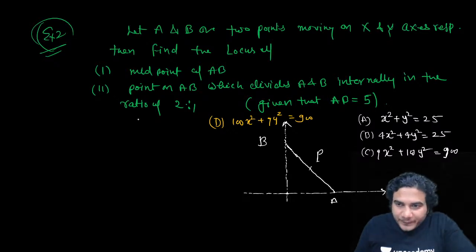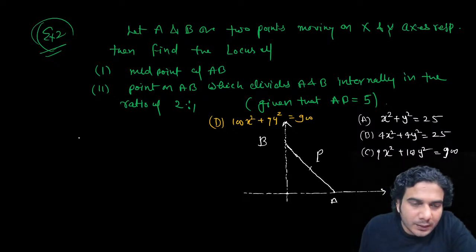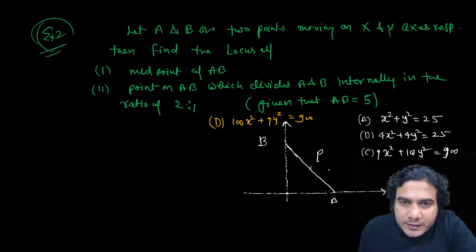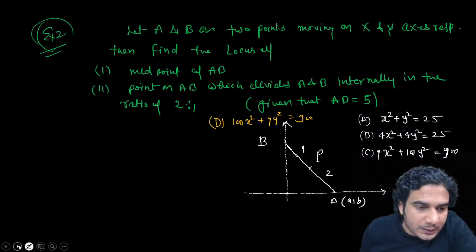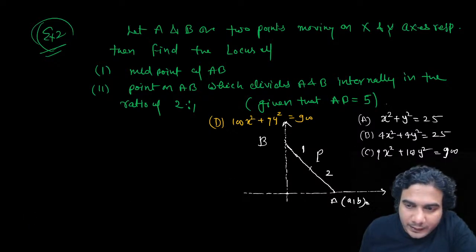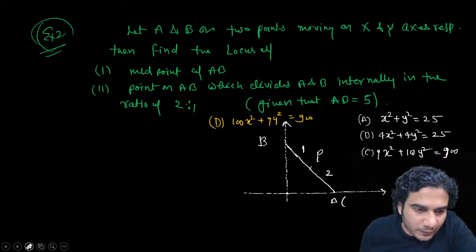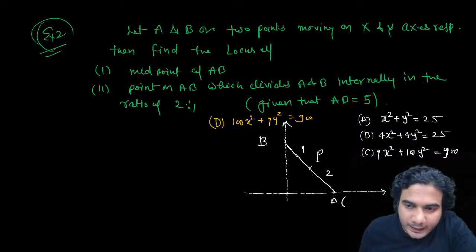Now let me check. So now this ratio is given 2:1. First, we'll have to assume the coordinates of A and B, because only then can you apply the midpoint or section formula. Otherwise, you won't be able to apply the condition.